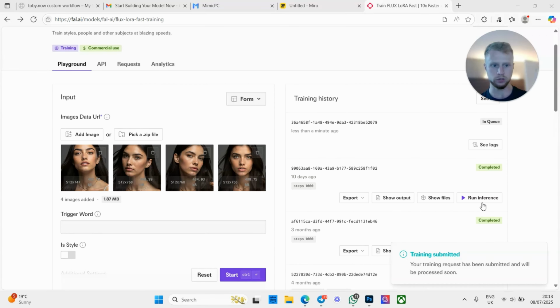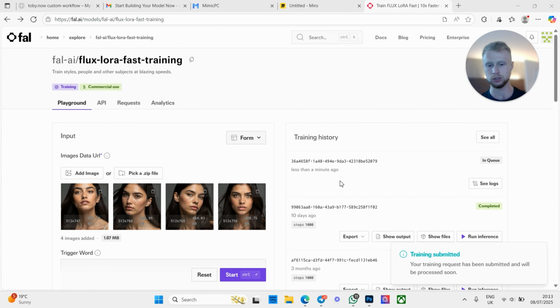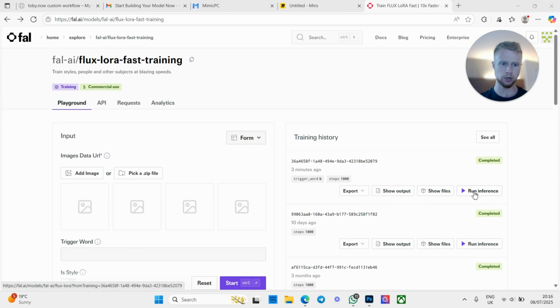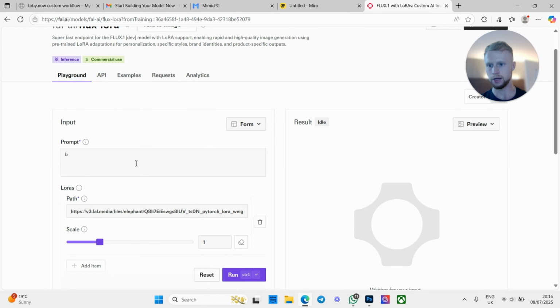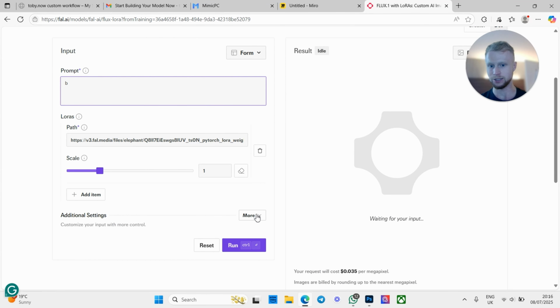But once that's good to go, once again, you just click run inference, and that's where we're going to start creating our data set. Nice one. So that's loaded. You then want to click run inference. Now this is going to pull up fal.ai, and this is where we're going to be creating images.